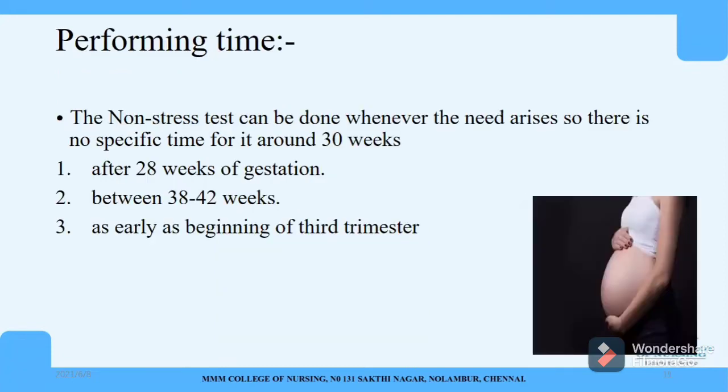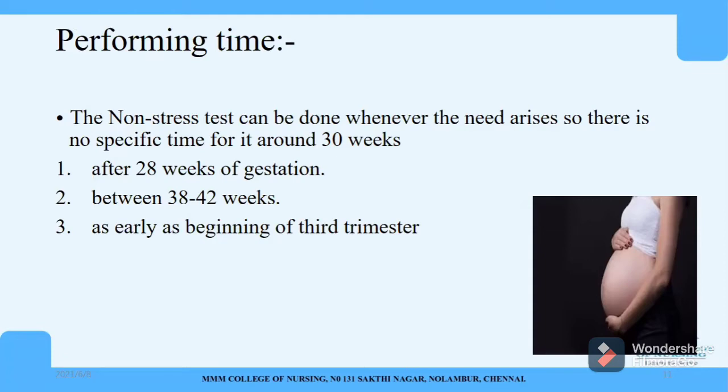Next is the performing time, when we can do this NST. The non-stress test can be done whenever the need arises. Whenever the need arises in the sense, when we suspect anything, the mother may come with less fetal movement. In those cases, we can do the NST immediately.